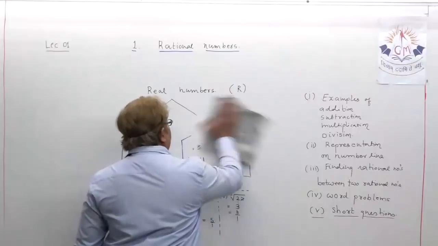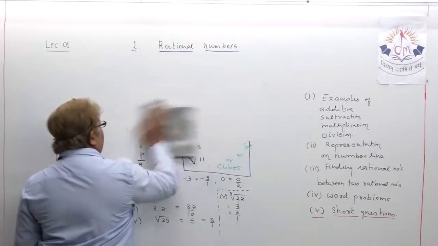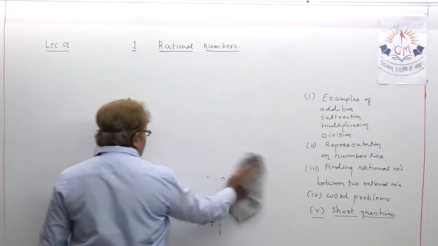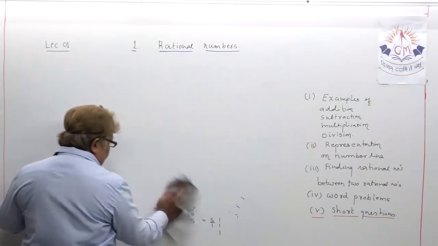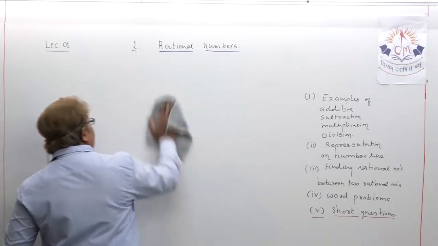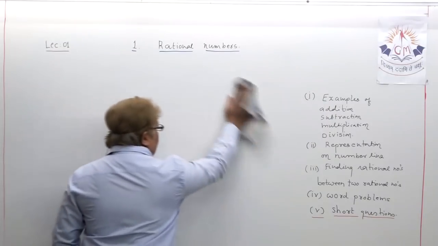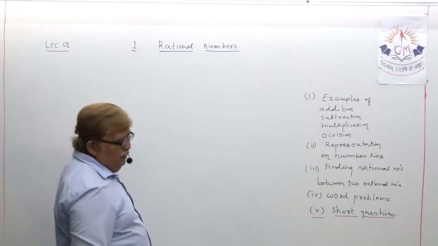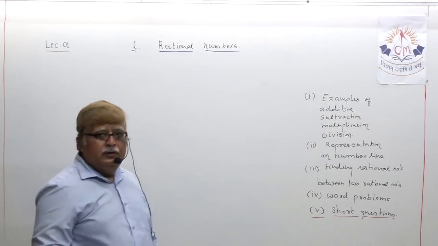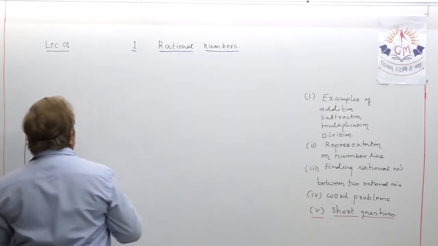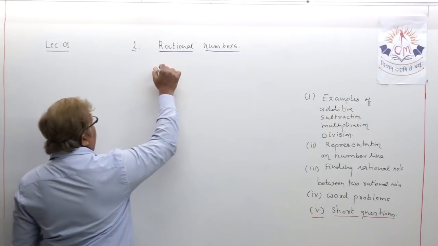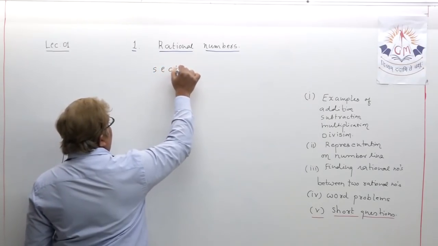I have written what comes under section 1, section 2, section 3. Just now we are going to practice section 1 in this chapter. I will write section 1. Are you able to understand the meaning of section 1?